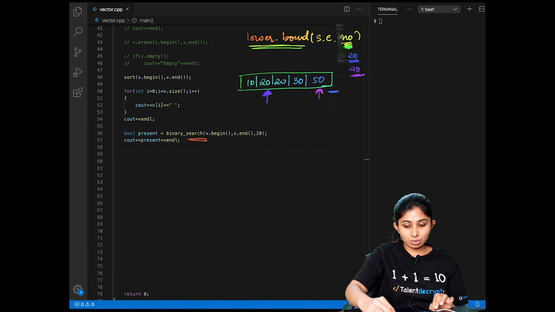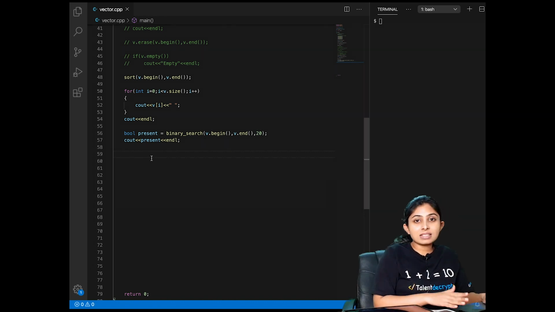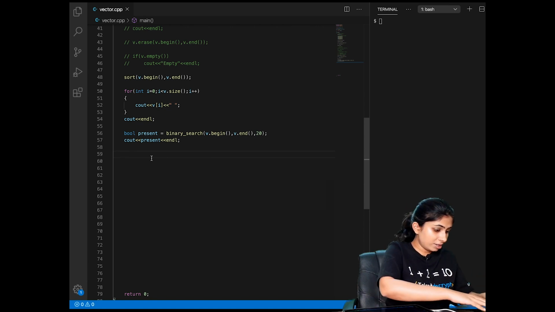Now let's try to do this in our code. As this is returning an iterator, I'll have to save this in an iterator. So I'll create an iterator on my vector v.